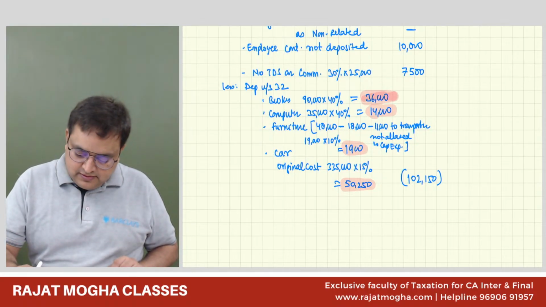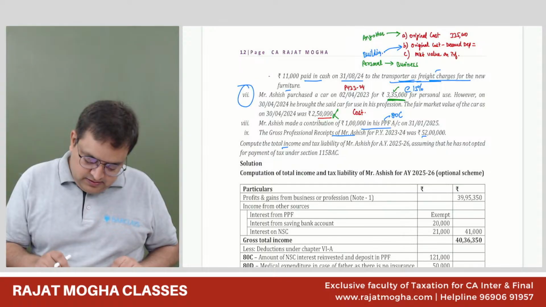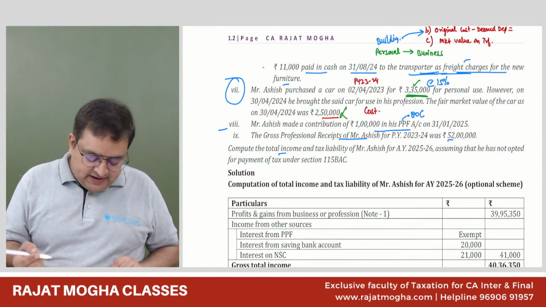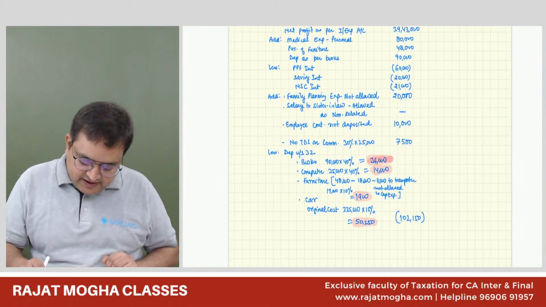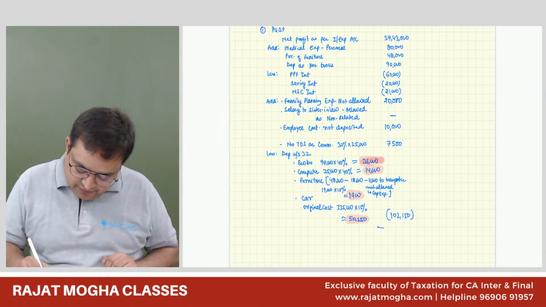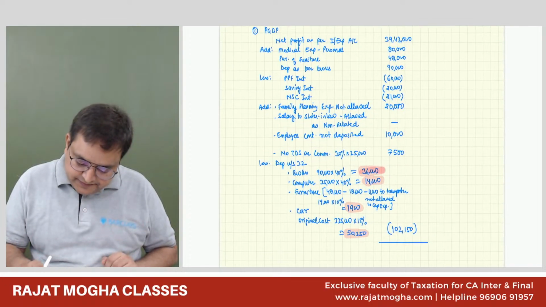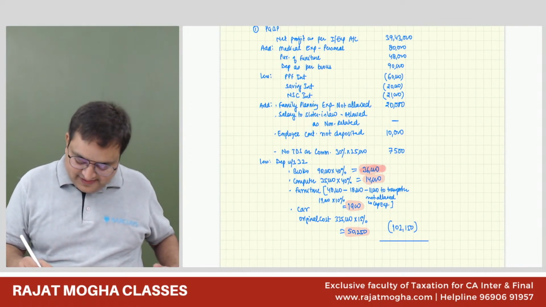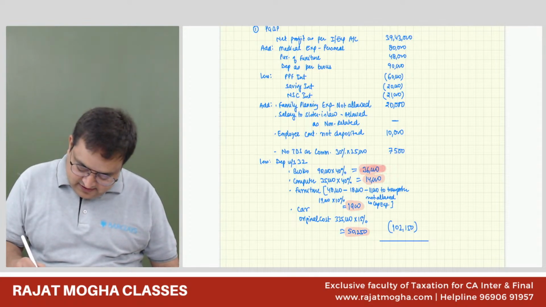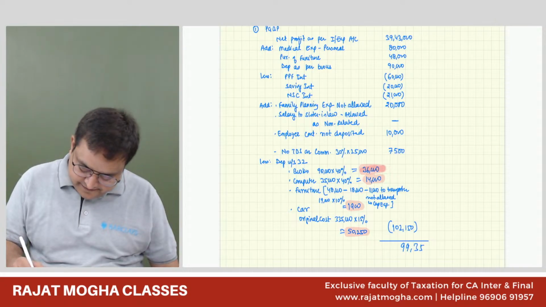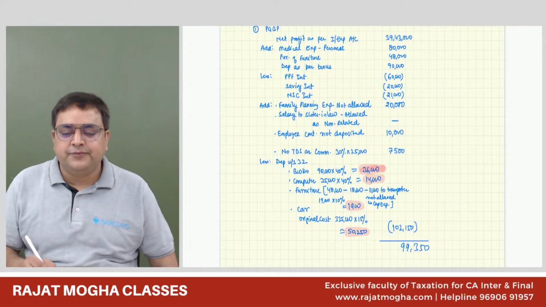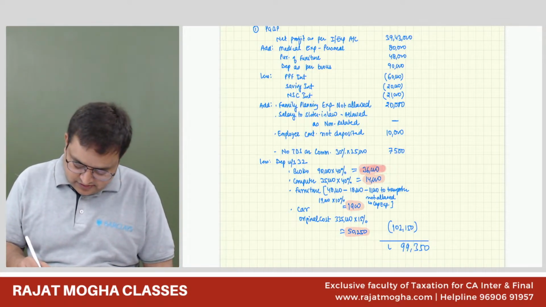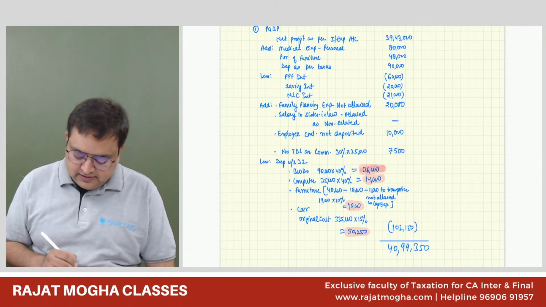Now, Ashish has made a contribution of 1 lakh, that is an 80C. Now we are done with the PGBP. So all the information we have done. So now you need to compute your PGBP. Anybody calculated it? 39,95,350. Is it correct?